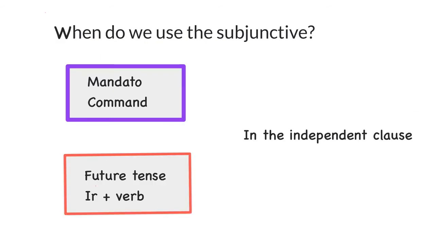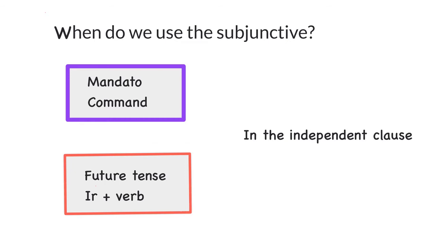Okay, when do we use the subjunctive? You use the subjunctive when you have either a command, un mandato, in the independent clause in the first sentence, or the first sentence is in the future tense.